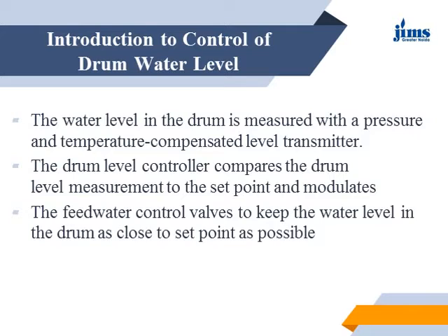The drum level controller compares the drum level measurement to set points and modulates. It means we have already set the levels at different pressures: at this particular pressure the temperature should be this, and to maintain that temperature the water level inside the drum is at that particular point. Whatever the difference from the pressure and temperature compensated level transmitter is used as feedback.